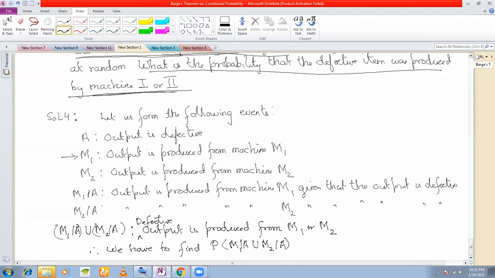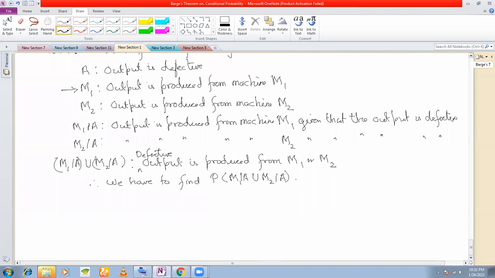Because they are mutually exclusive, you can add up the probabilities: P of M1 slash A plus P of M2 slash A. Now we'll find these two separately.